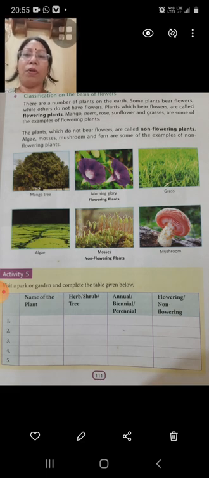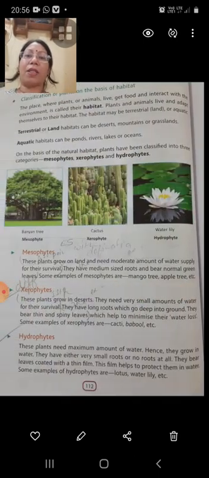In your book, one worksheet is also given in which you have to write the name of any plant of your surroundings. Is it a herb, shrub or tree? Is it an annual, biennial or perennial plant? Is it a flowering or non-flowering plant? You will do it by yourself. Okay? Next.